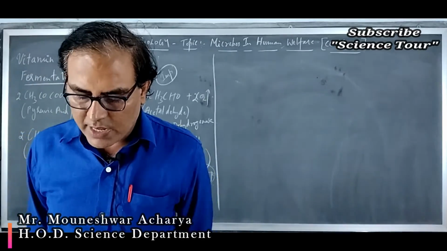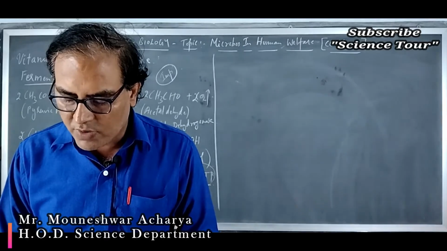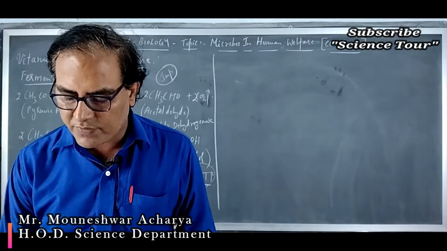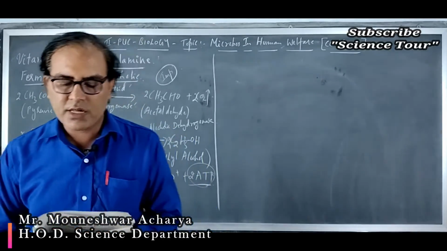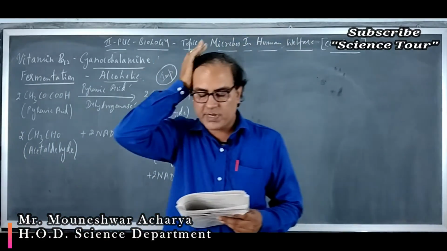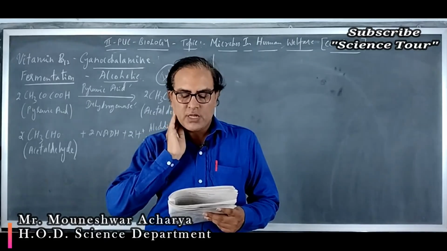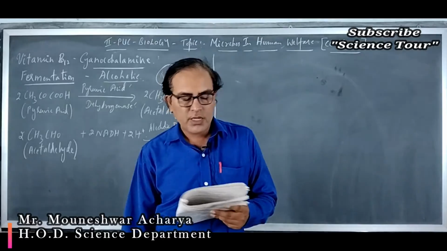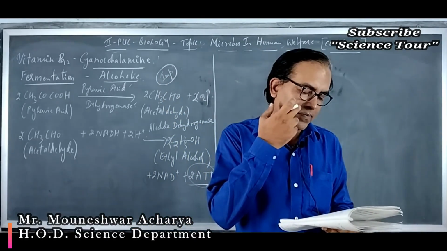Next question number 11. What would happen if oxygen availability to activated sludge flocks is reduced? They are aerobic bacteria which are used in activated sludge. So the center of flocks will become anoxic, which would cause death of the bacteria and eventually breakage of the flocks. That is option B, the right option.